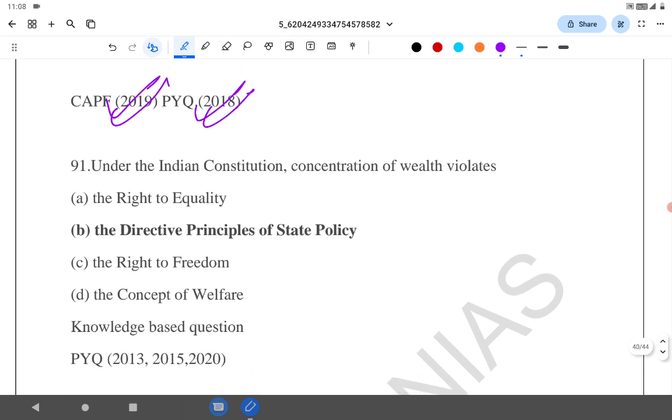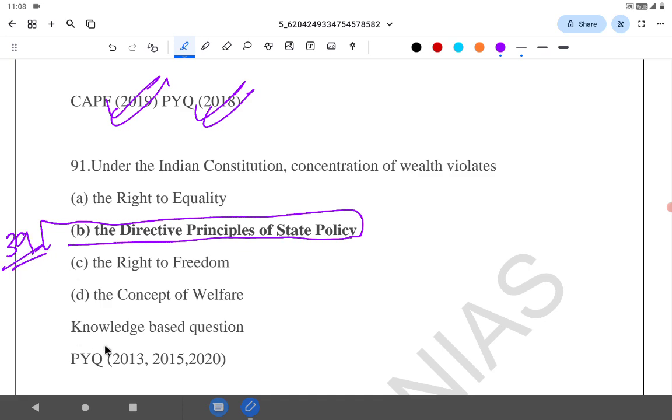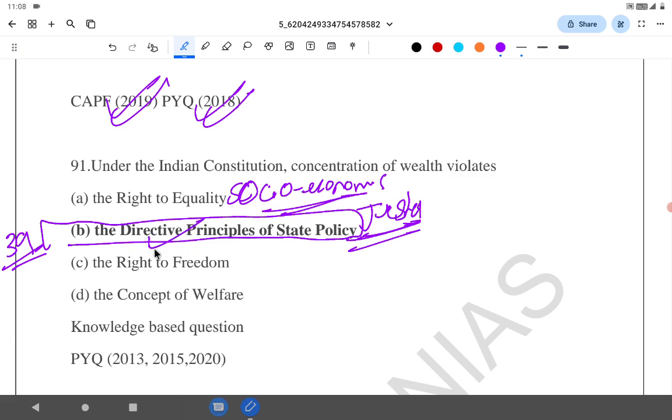Under the Indian Constitution, concentration of wealth violates. See, concentration of wealth is a DPSP because it's clearly mentioned in the Article 39. See, what is the fundamental of DPSP? That is socio-economic justice. So by that word itself, socio-economic justice, it's the concentration of wealth in the DPSP. DPSP's one of the objectives is socio-economic justice.